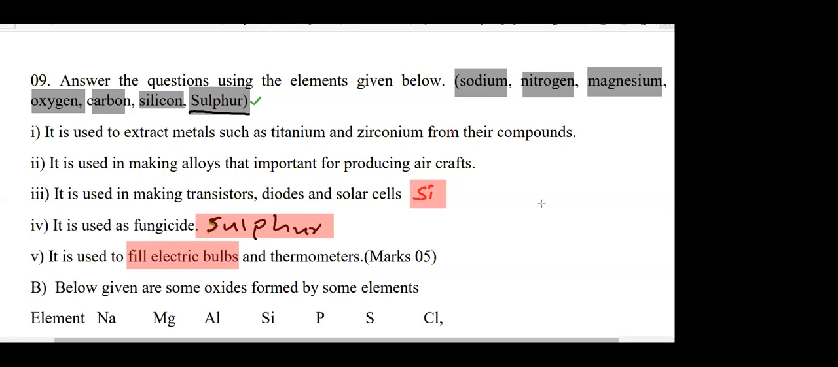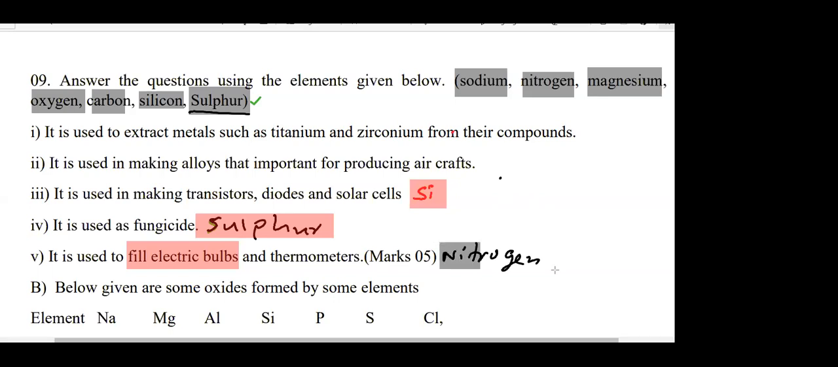I'll ask the answer from someone. The same set of students raising the hand. Vinuka. Nitrogen. Yes, the answer is nitrogen. Very good. How come nitrogen? Remember, nitrogen is available, actually not pure nitrogen element.